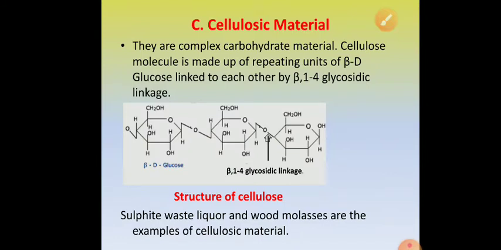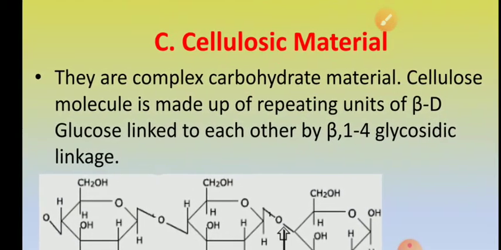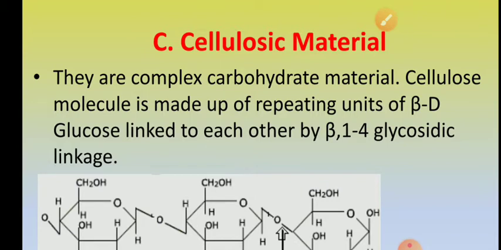The third category of carbohydrate material is cellulosic materials. They are complex carbohydrate material, right? Like starches are complex polysaccharides, cellulose is also a polysaccharide. But the cellulosic material that we use is complex. It is made up of cellulose. Okay, cellulosic material contains cellulose.